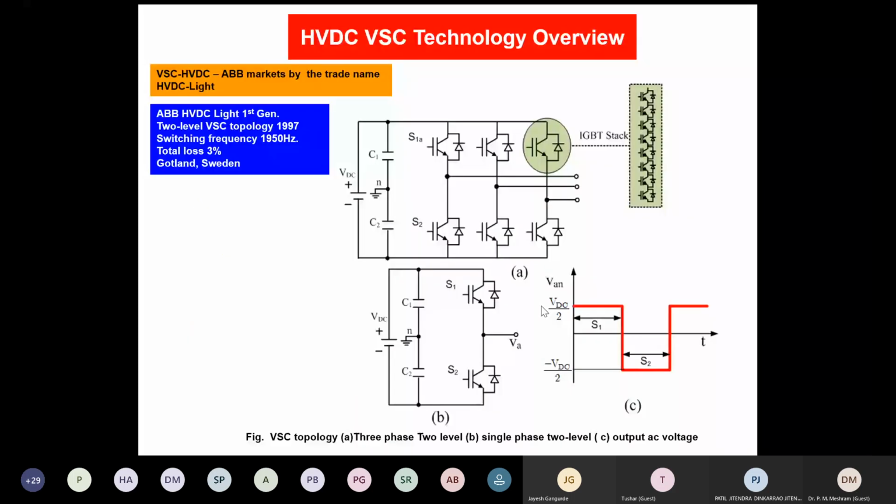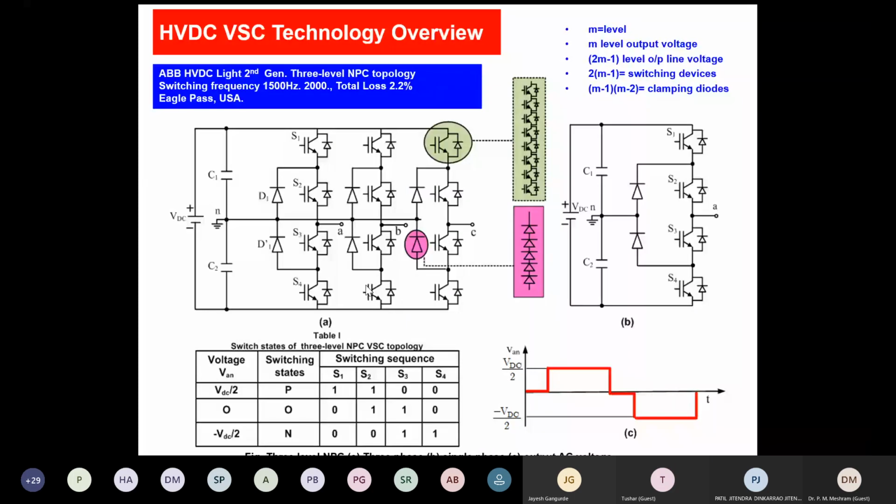The first VSC-based HVDC is two level, first generation, 1997, switching frequency 1950, 3% ABB. This is the second generation, three level NPC, total loss 2.2, switching frequency 1500. In each individual switch you find a number of switches connected in series. This is the second generation, loss 2.2, three level NPC, series connected.